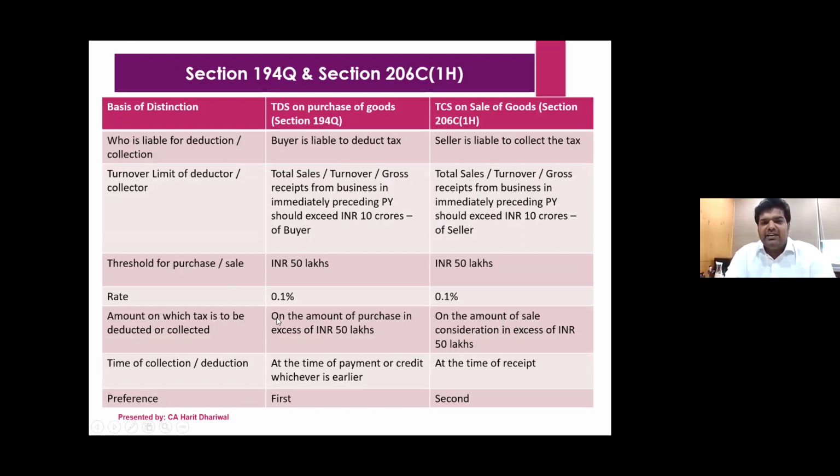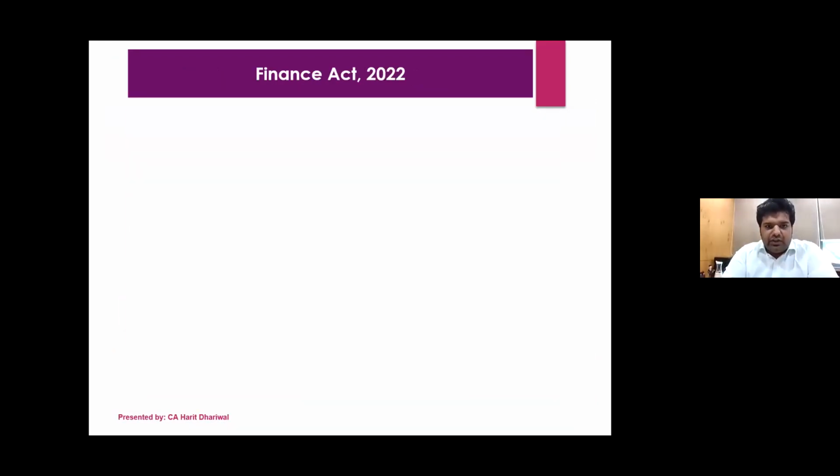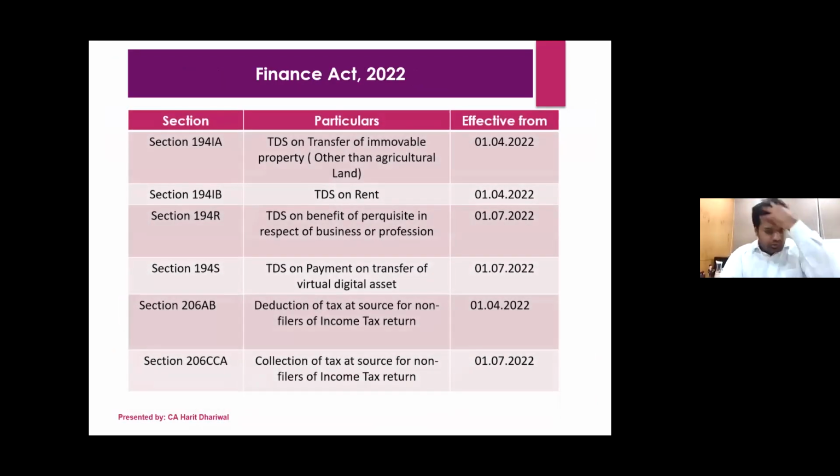Now preference, as I said, the first preference will be given to 194Q, and if not deducted, then 206C1H will be the second preference. So this is all done now. Now coming to Finance Act 2022.